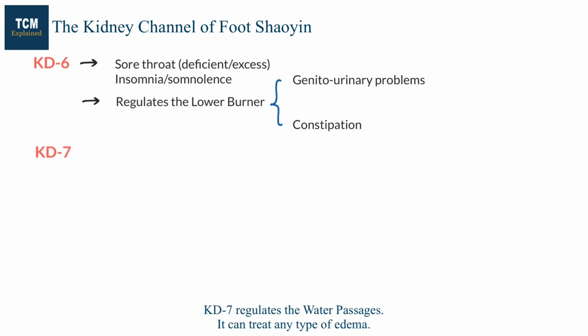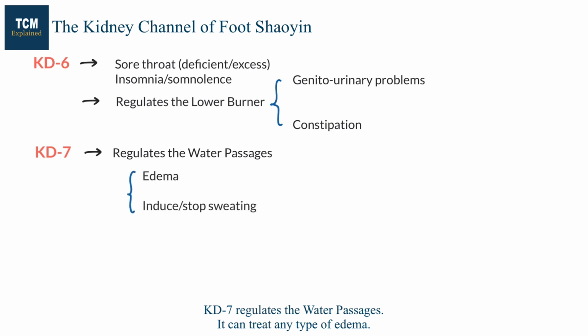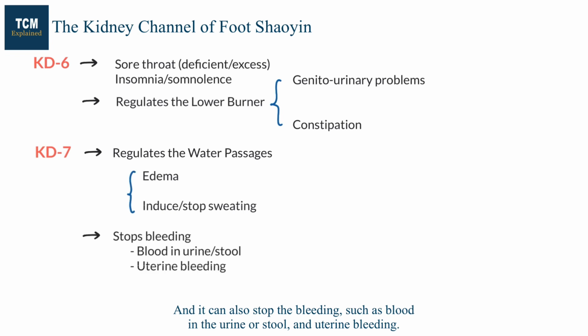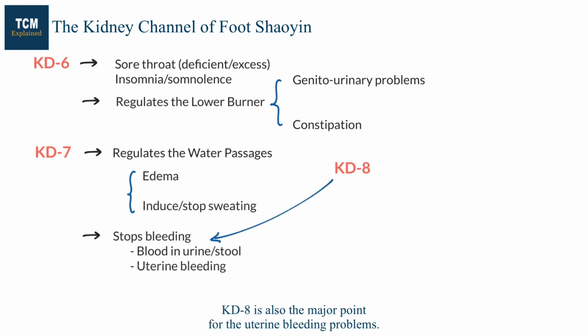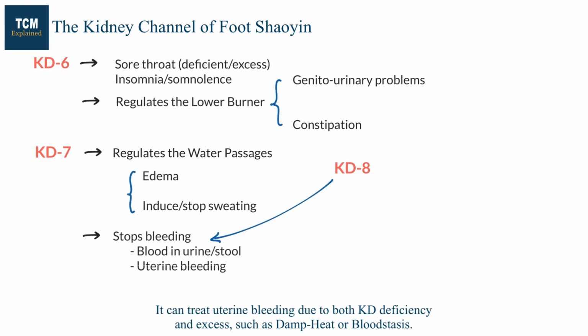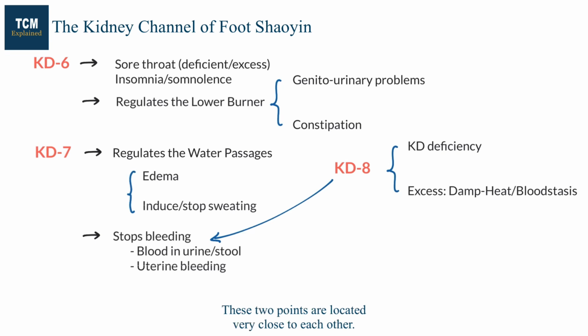Kidney 7 regulates the water passages. It can treat any type of edema. It can induce or stop sweating, and it can also stop bleeding, such as blood in the urine or stool and uterine bleeding. Kidney 8 is also a major point for uterine bleeding problems. It can treat uterine bleeding due to both kidney deficiency and excess, such as damp heat or blood stasis. These 2 points are located very close to each other.